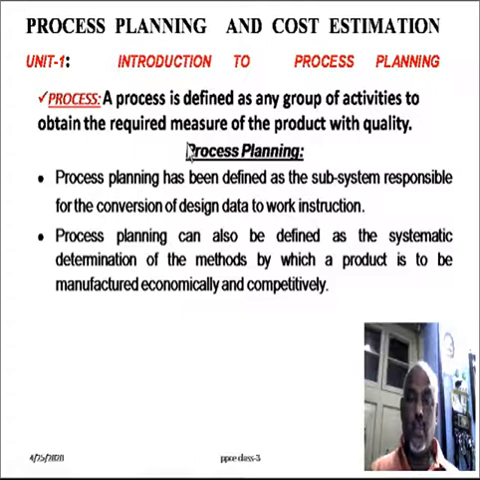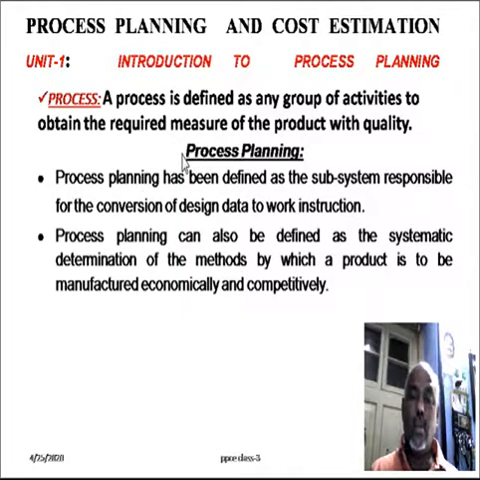In the first unit, the definition for the process. Process is defined as any group of activities to obtain the required measure of the product with quality. In the manufacturing industry, the raw material is converted as product. That product should produce the required measurement and quality. That quality should satisfy the customer requirement itself.